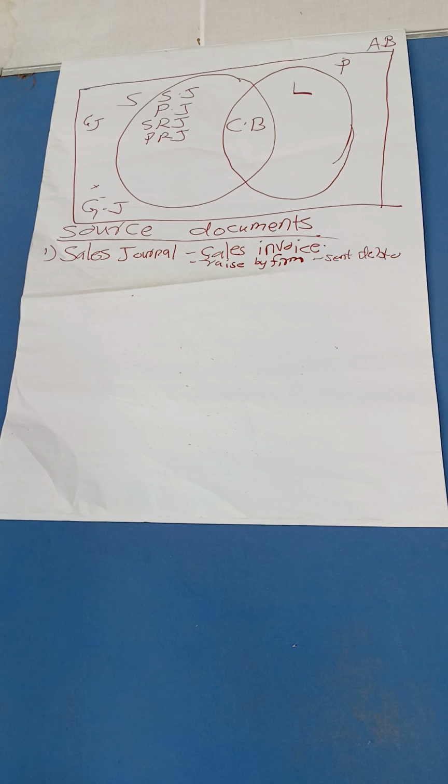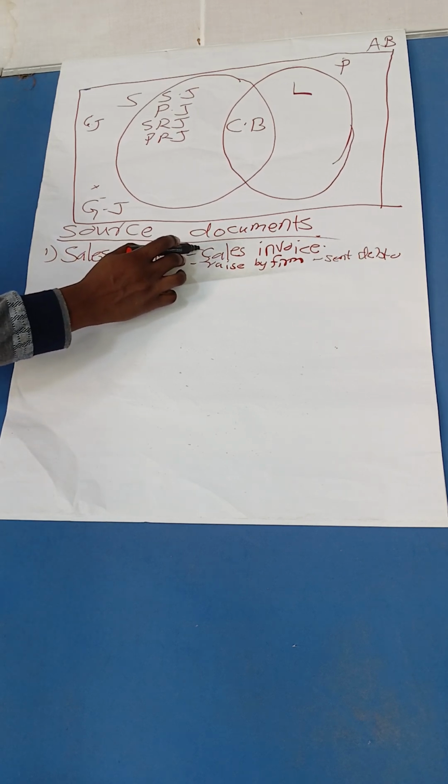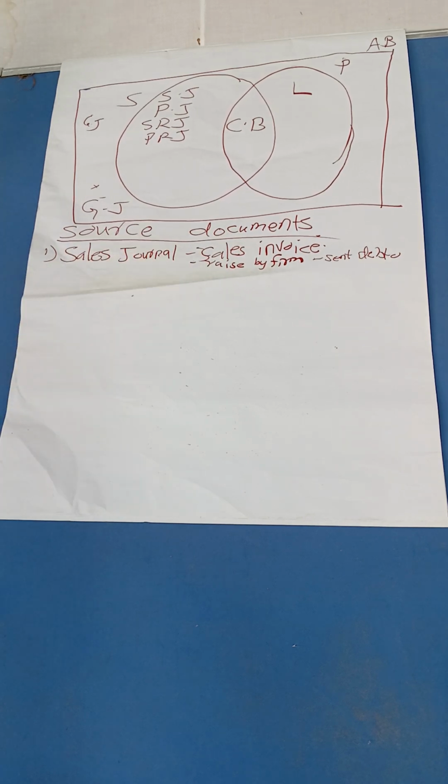It's very easy that way. Just simple like that. So when I will be recording those transactions in the sales journal, you are sourcing for that information from the sales invoice. Now, what about purchases journal?